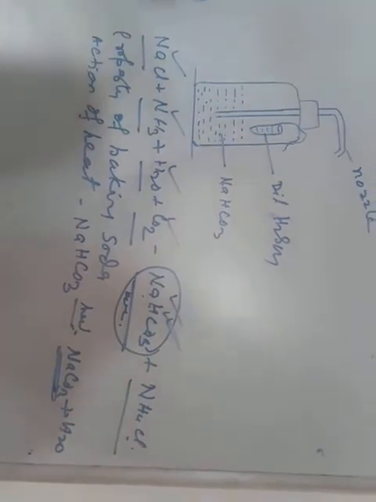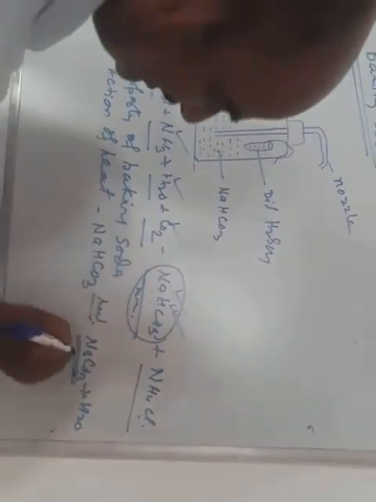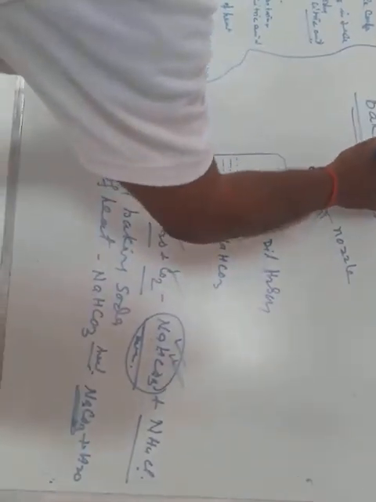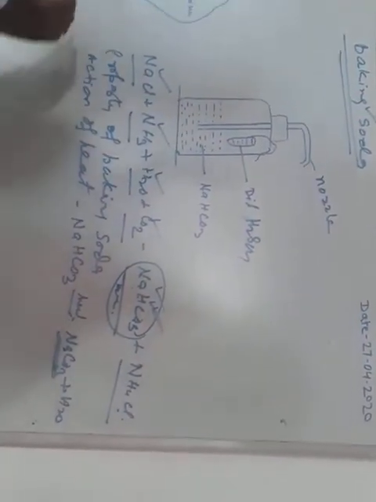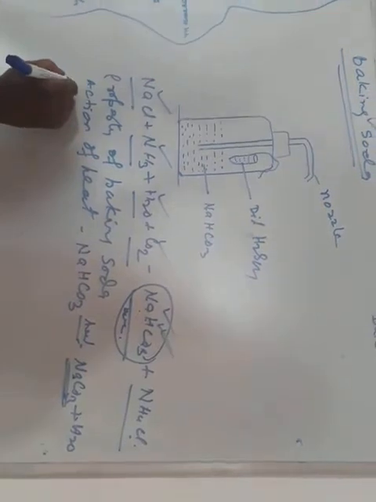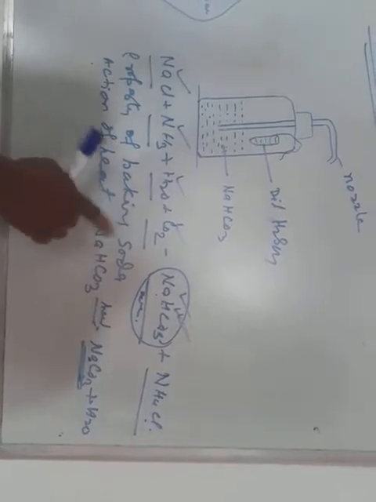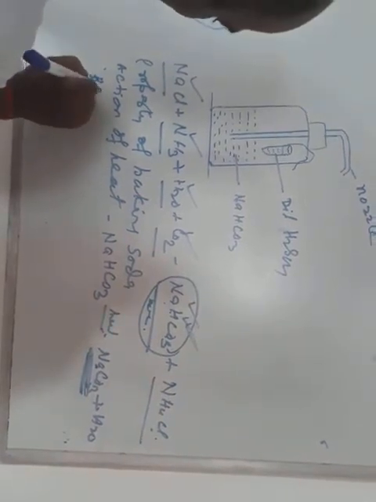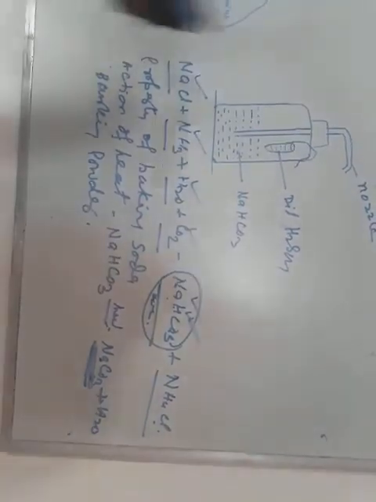Baking soda is mildly soluble and non-corrosive in nature. Baking soda is used for making baking powder. Now you will see what is baking powder and what is baking soda. Both are not the same, because baking soda is a single compound.